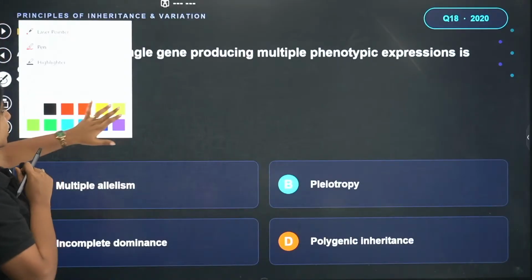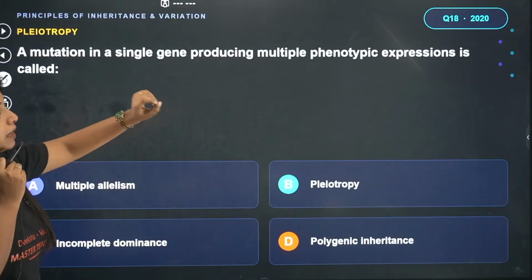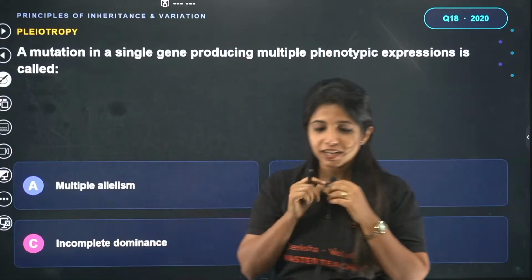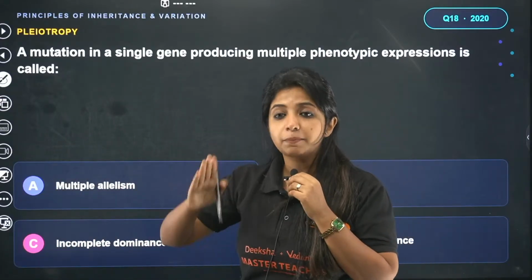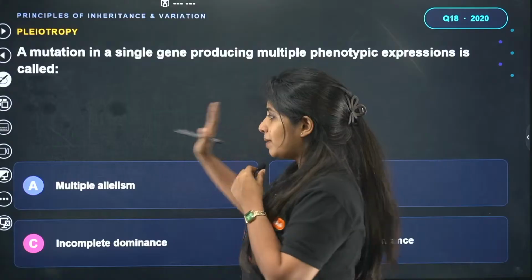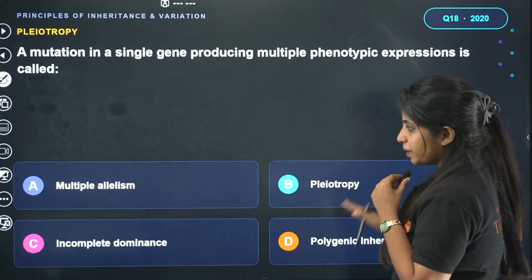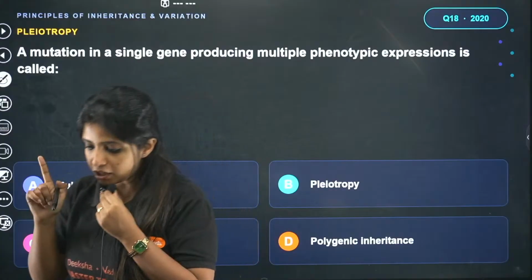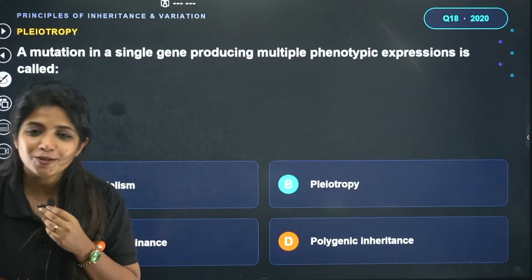Here, a mutation in a single gene producing multiple phenotypic expression is called what? Multiple allelism, pleiotropy, incomplete dominance, or polygenic inheritance. Mutation in a single gene. You're most welcome, Sania.